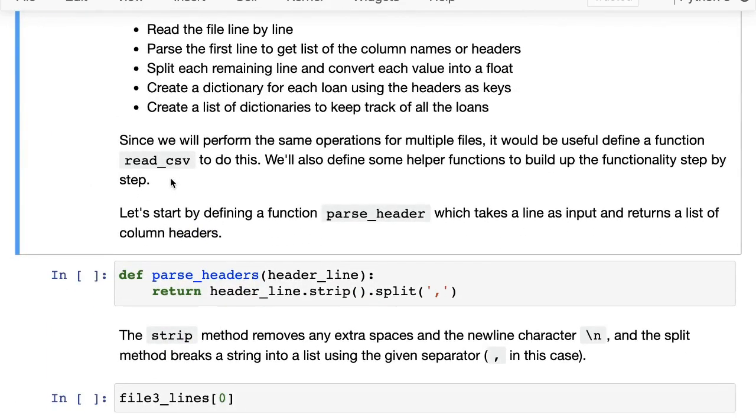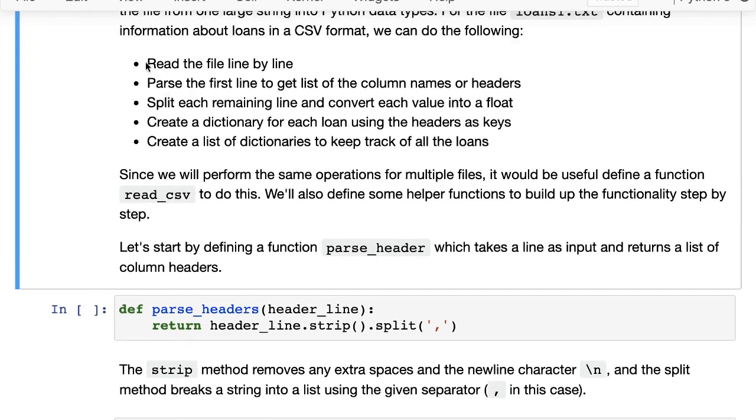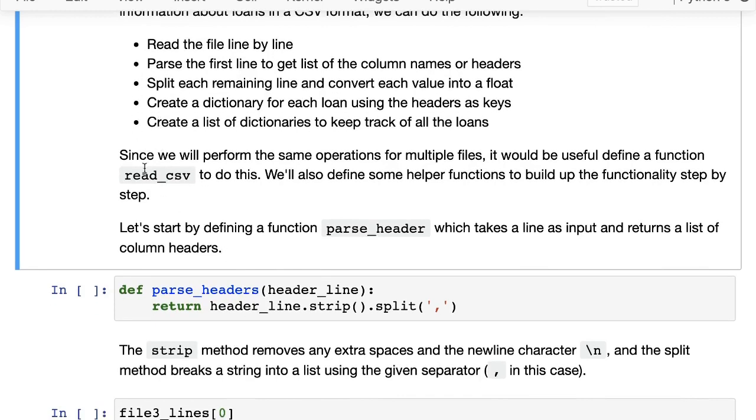Anyway, so this is what we want to do. Now, whenever you have a target like this, where you know where you are, you have the lines from a file and where you want to get to, a list of dictionaries, it helps to first list out the step-by-step process, and then it helps to create a small helper function for each of these steps. So we'll have a read CSV function which performs all of these things, but we will also define some helper functions to build up the functionality step by step.